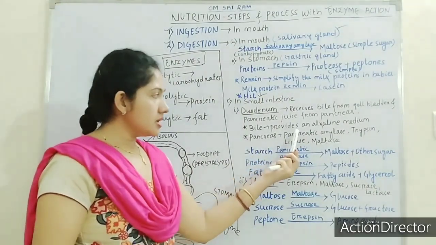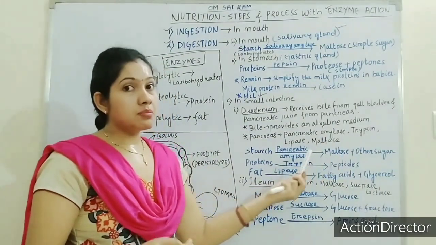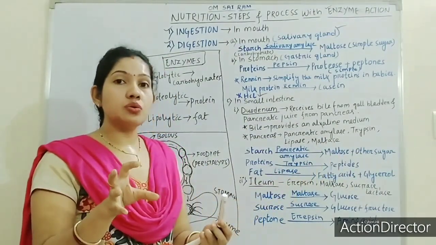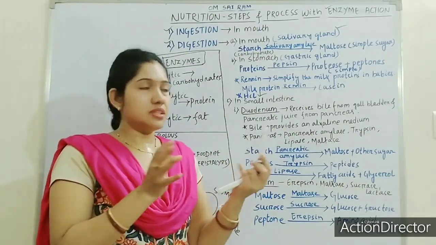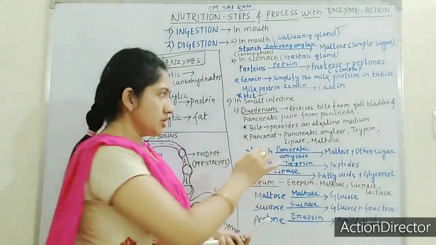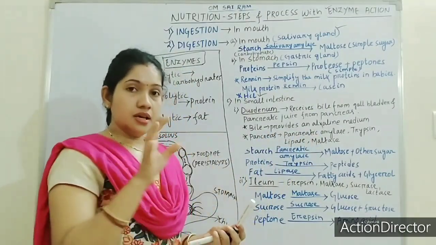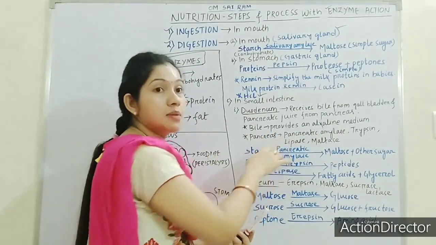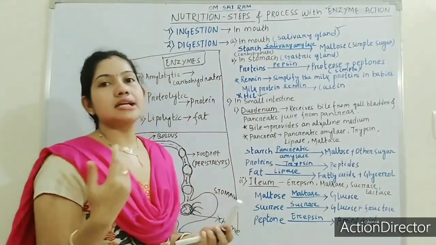You have to remember the names in a tricky manner, relating the name with any other word so you can memorize it. So, pancreatic amylase, trypsin, lipase and maltase.